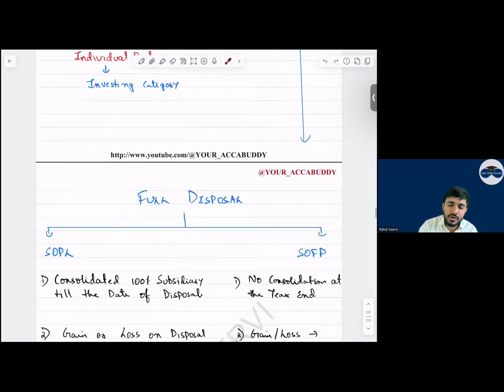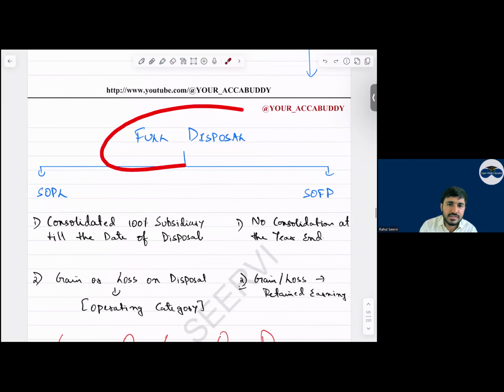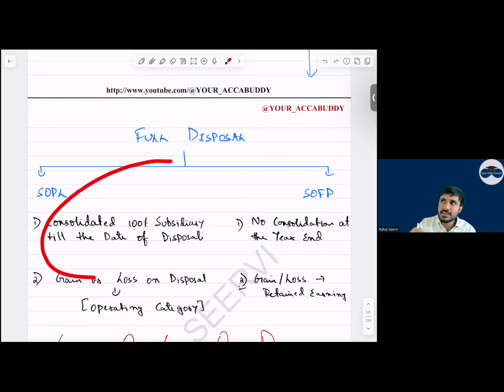But from the CFS point of view, if it is full disposal, once disposal is done, do we consolidate the balance sheet, everyone? Do we consolidate the balance sheet? Nahi, baba, nahi. But sir, the gain or loss we should recognize. Can I say the gain or loss which we have, we should recognize. Now, but for P&L, what should we do? Say that we are disposing of the company after 6 months. What will I do? Can I say for the first 6 months I will prepare consolidation or not?